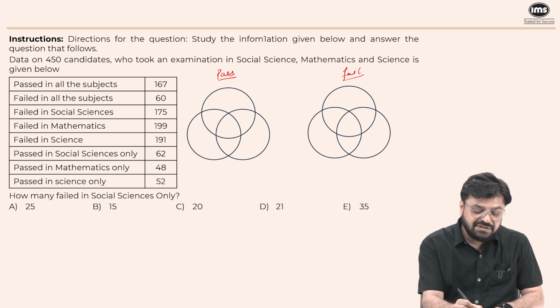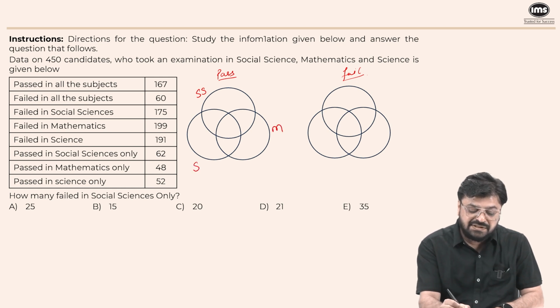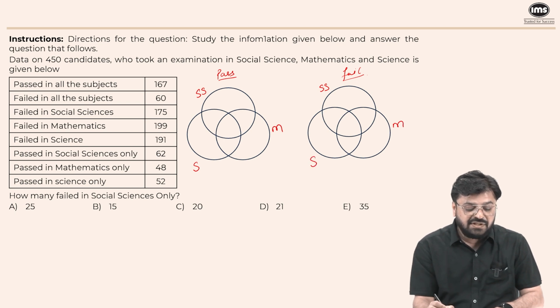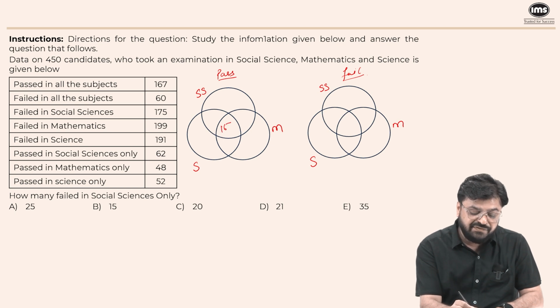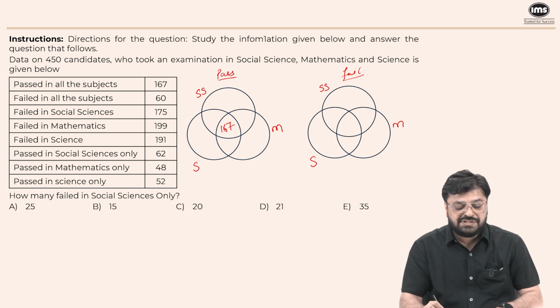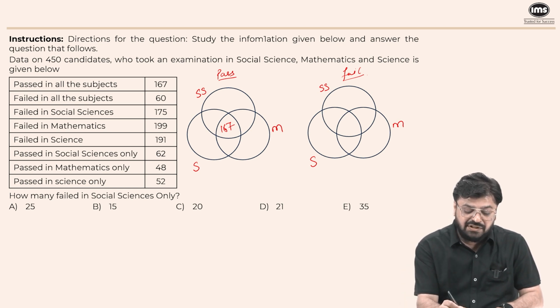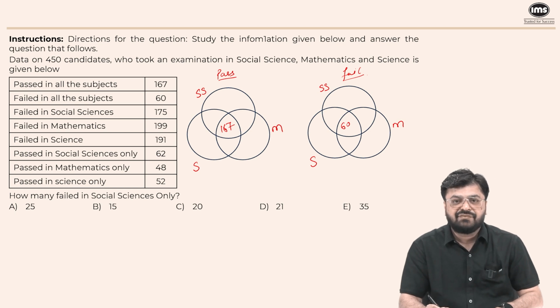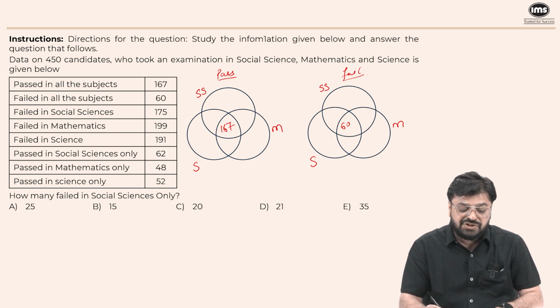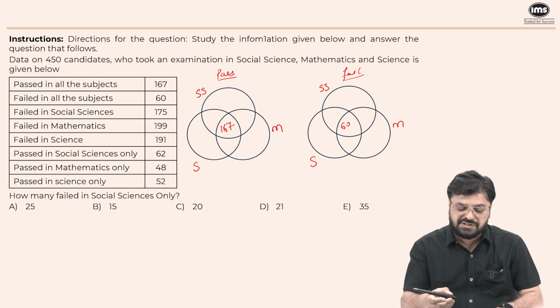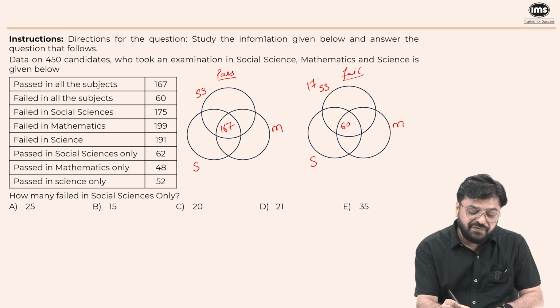So which are the three subjects? Social science, maths and science. The first information is passed in all three subjects, which means this part is 167. So 167 students passed in all three subjects. 60 failed in all three. So this is 60 failed in all three. Now failed in social science is 175. It is not only in social science, it is social science. So 175 people failed in social science.